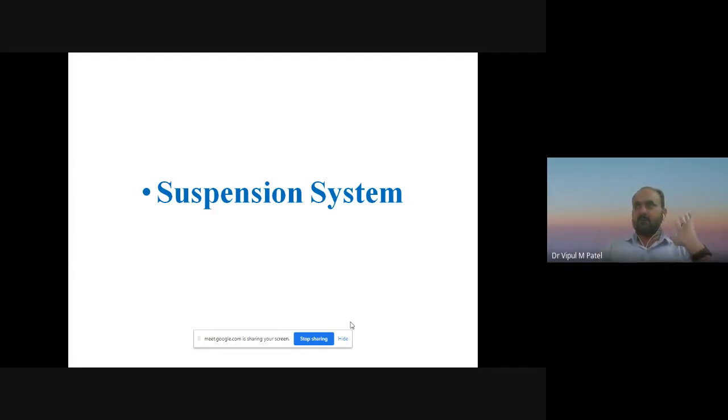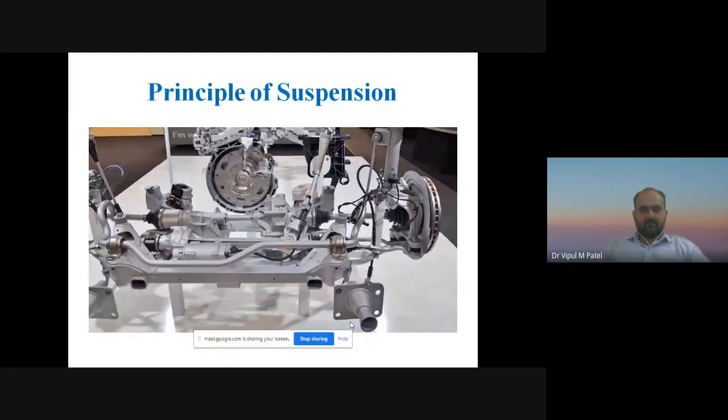We are discussing about the suspension system. So first of all, we are going to discuss about the principle of the suspension system. So you can see my screen.